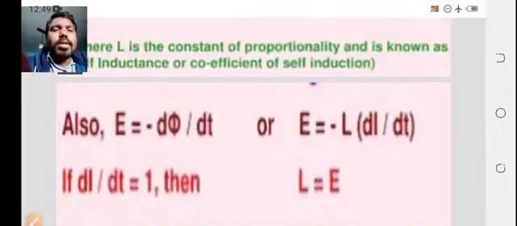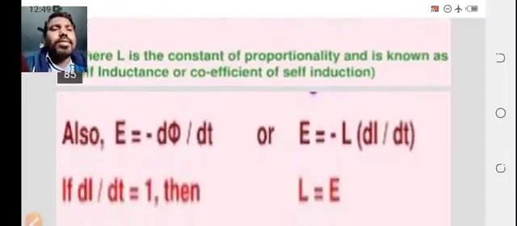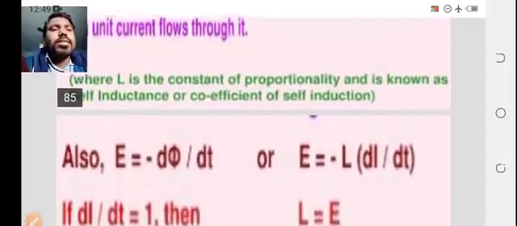Also, taking the induced EMF from the previous Lenz law, induced EMF E equals minus d phi by dt. Just see what phi is. Phi is nothing but L I. Is it right?